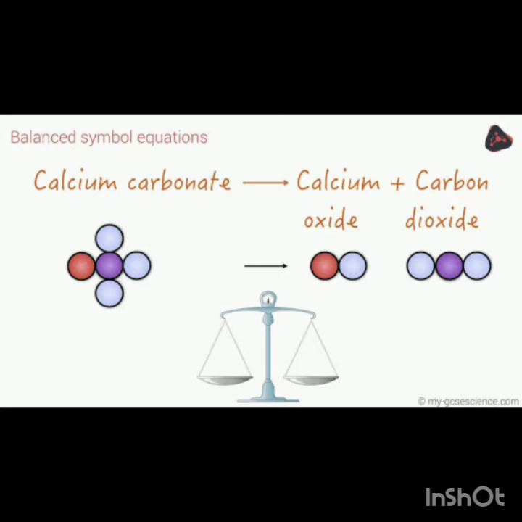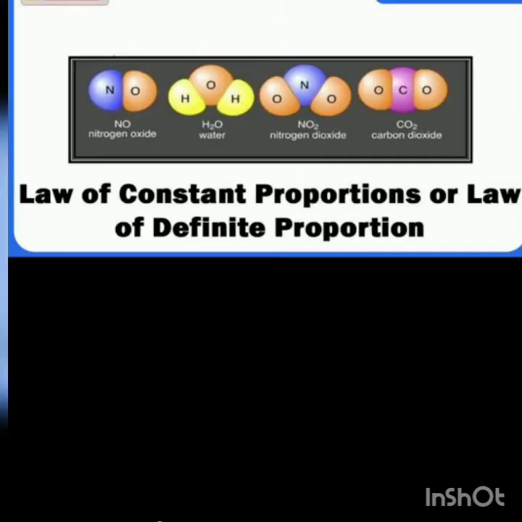So if we combine them together, in total, in the products we again get 5 atoms. So here we conclude that if the number of atoms before the reaction and after the reaction is the same, their masses will also be the same. Hence we can say that the mass of the reactants is always equal to the mass of the products. Now let's move to our second law of chemical combination, that is the law of constant proportion,